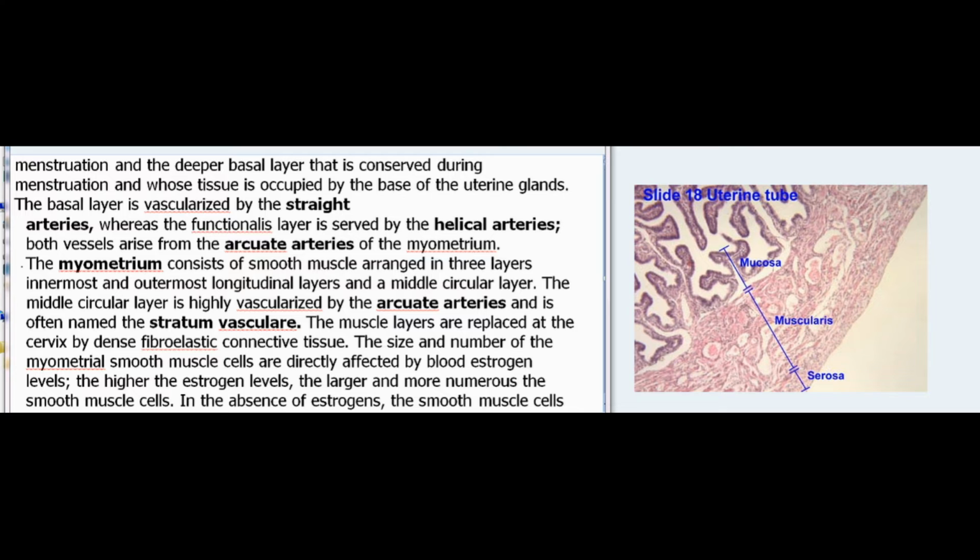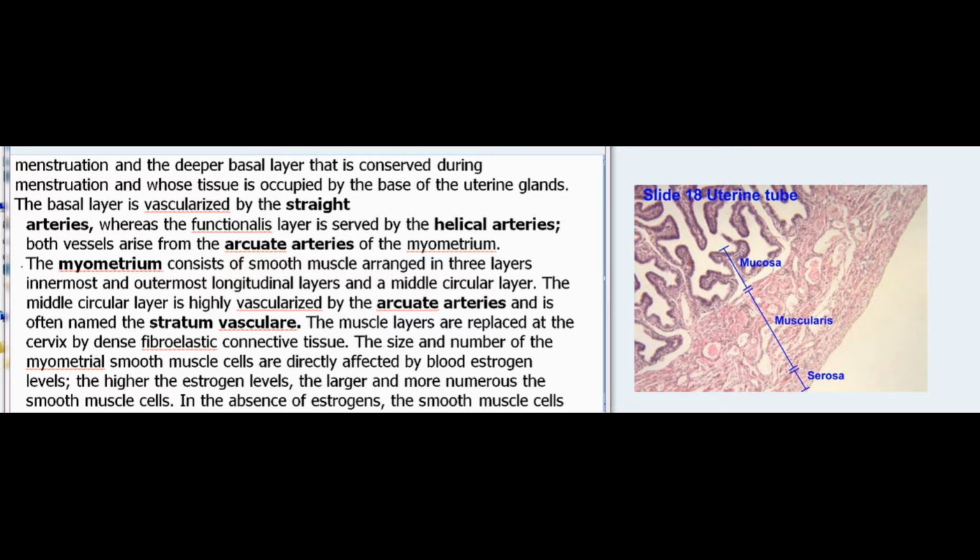The myometrium consists of smooth muscle arranged in 3 layers: innermost and outermost longitudinal layers and a middle circular layer. The middle circular layer is highly vascularized by the arcuate arteries and is often named the stratum vasculare. The muscle layers are replaced at the cervix by dense fibroelastic connective tissue.